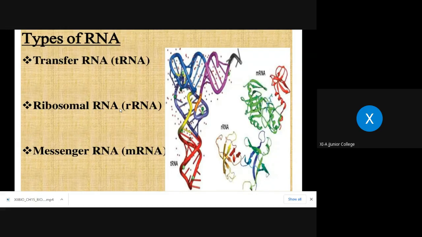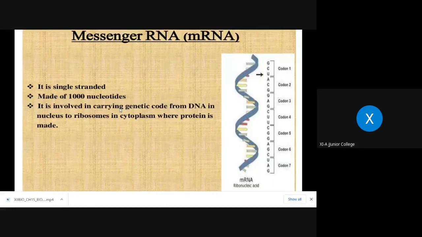Though they are non-genetic, they are very much useful in the process of protein synthesis. And that part, whenever we study it, I'll explain. But now let us discuss all the three types in short. Now you observe this diagram. What can you observe in this?